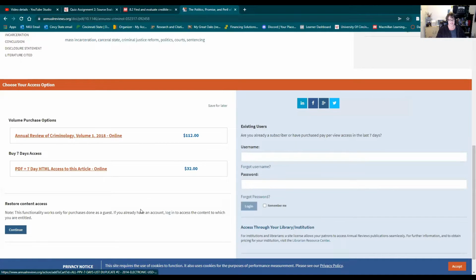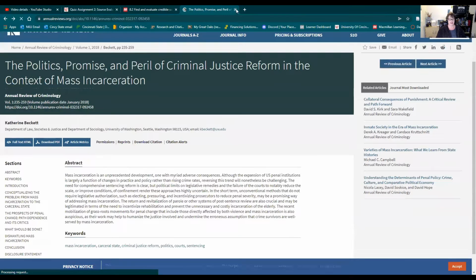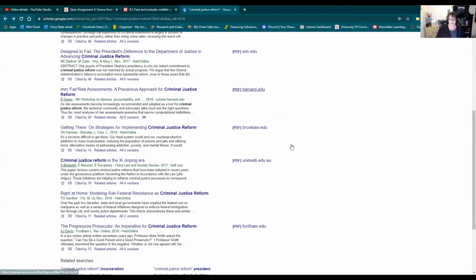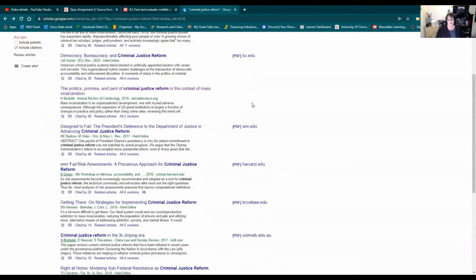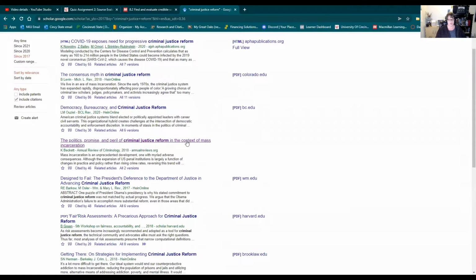Look at this. I mean, it's ridiculous. $32 for a 7-day access to this article online? I don't think so. And don't you ever pay for an article. It's not that important. I have to stress that to you. It's not that important to have to pay for it. You can always find other articles that are more easily accessed and don't cost you a thing. So that's Google Scholar. As you can see, on this first page there were only two that took me to an article behind a paywall.